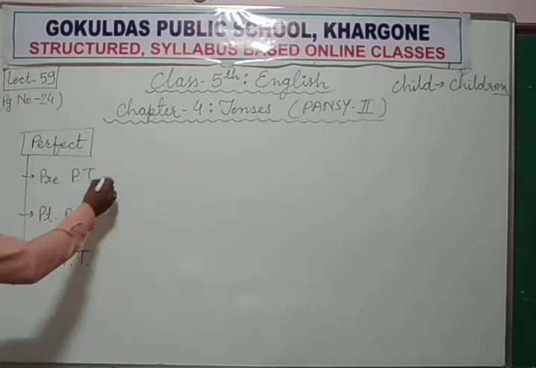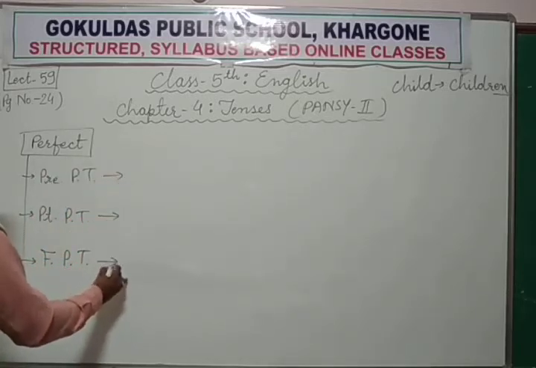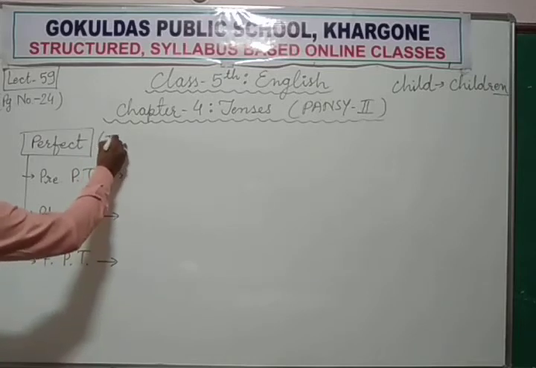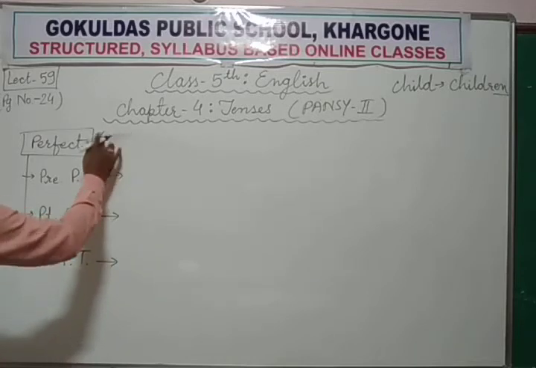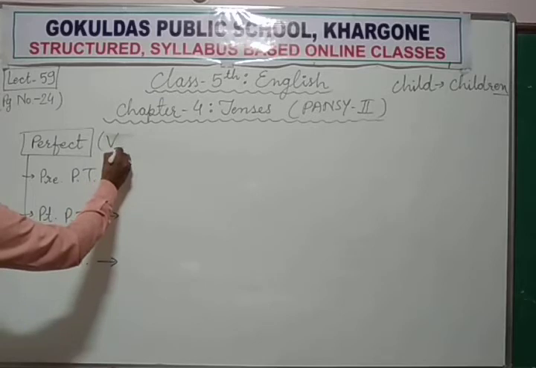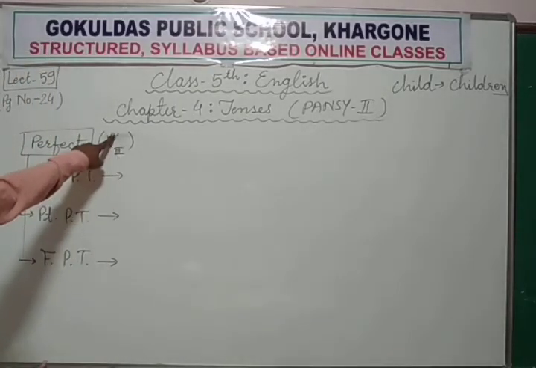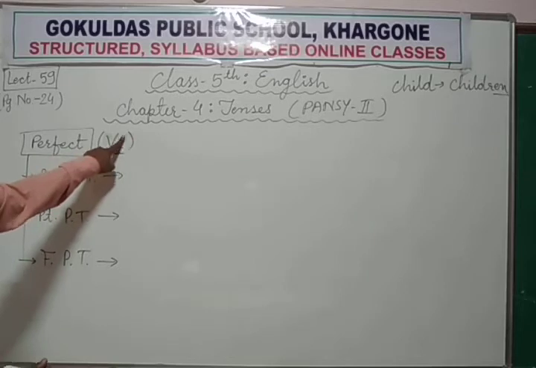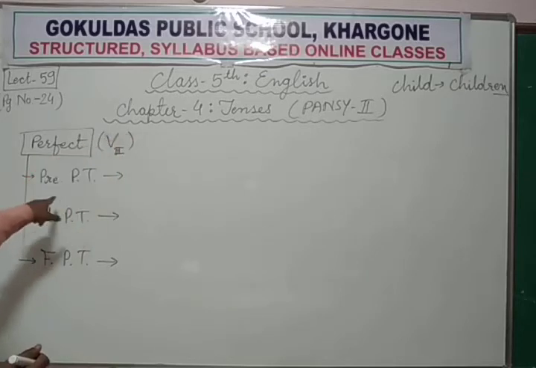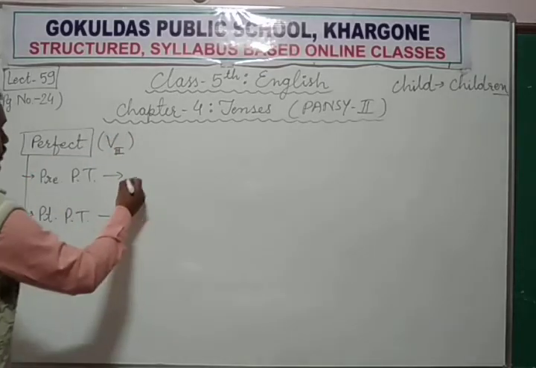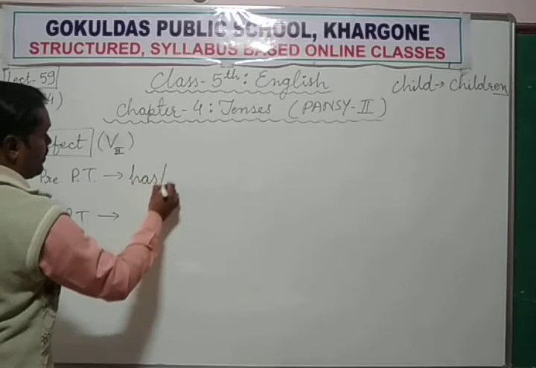But in all these perfect tenses, one thing is common, that we use the verb's third form. Past participle form of the verb is always used. Verb's third form is used in this tense. But for present we use has or have.